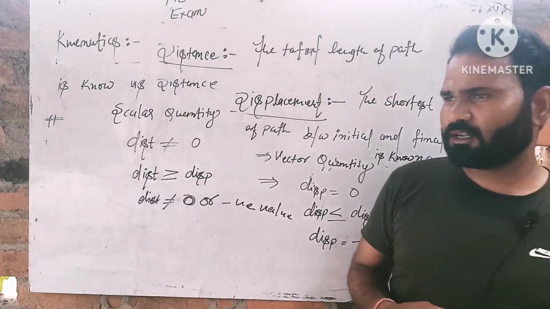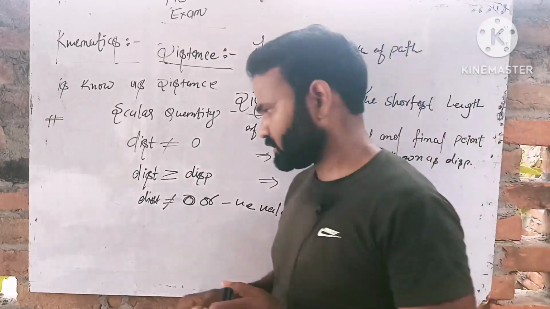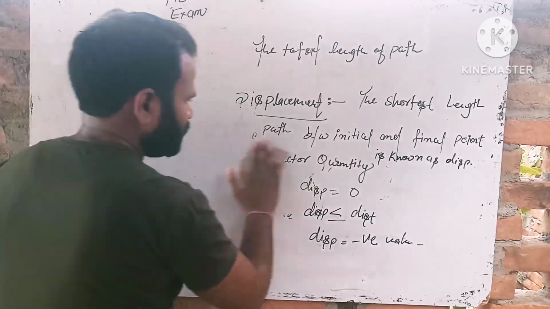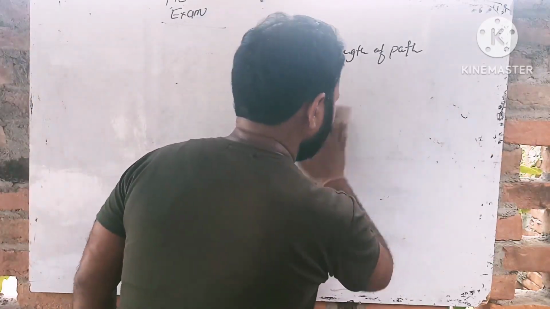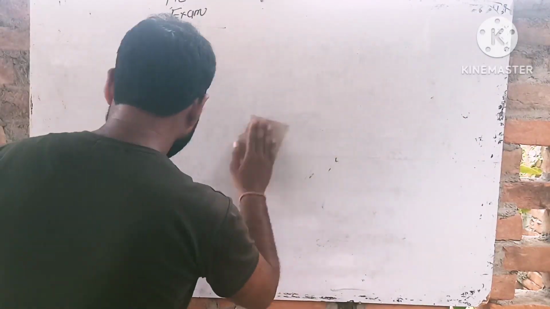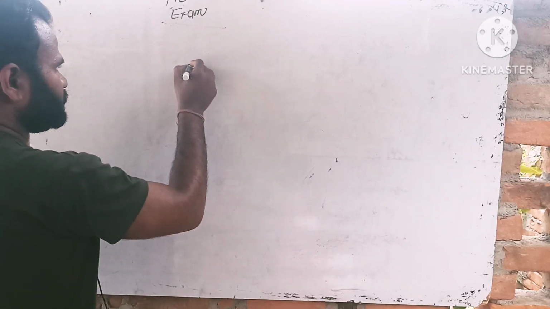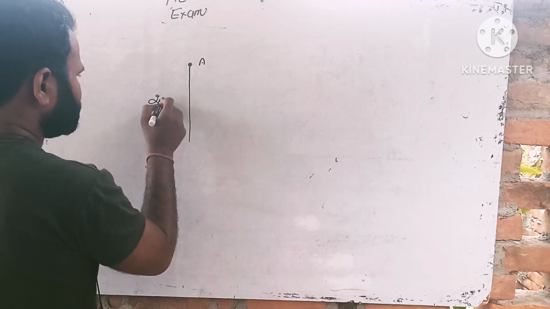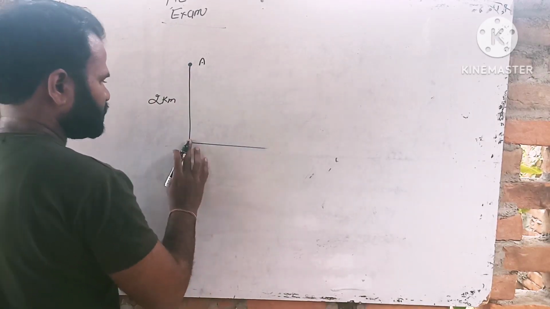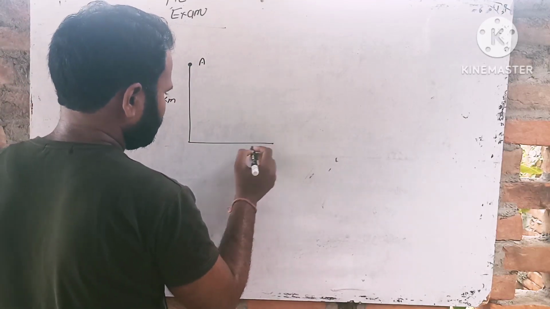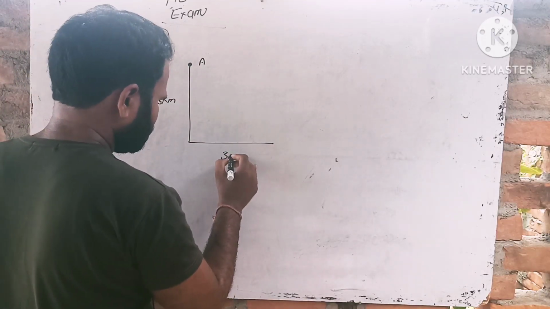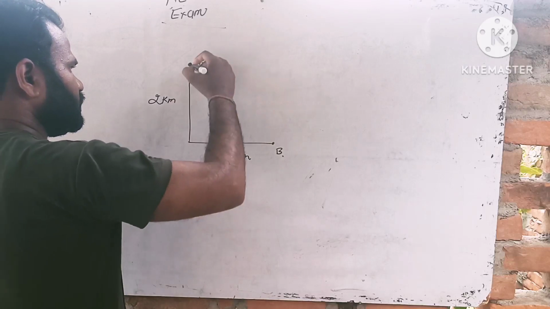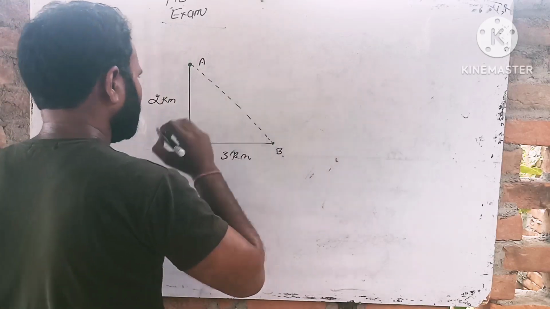Okay students, let us understand by the figure what distance and displacement are. Suppose a body is moving along a path from point A to B. It starts at point A, travels 2 kilometers in the north direction, then turns to the east side and travels 3 kilometers to reach point C. What is the displacement from A to C, and what is the distance?